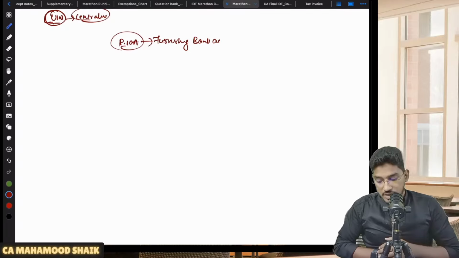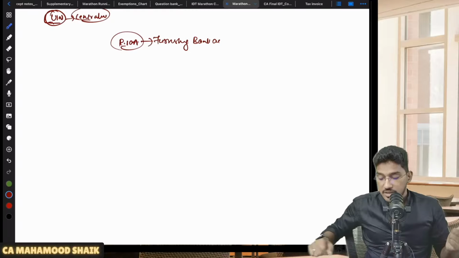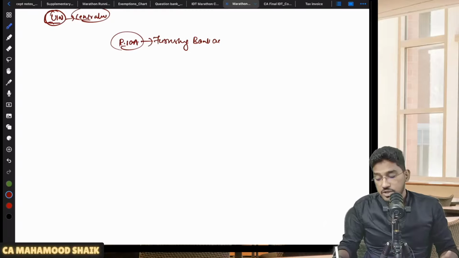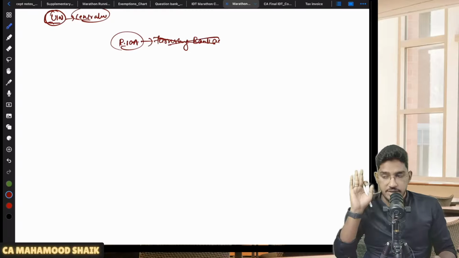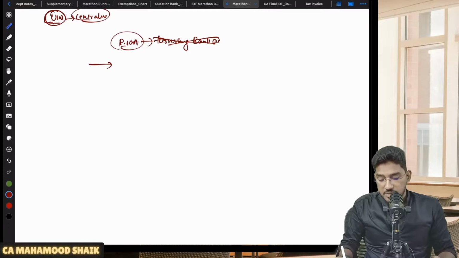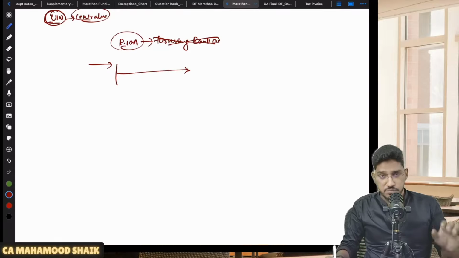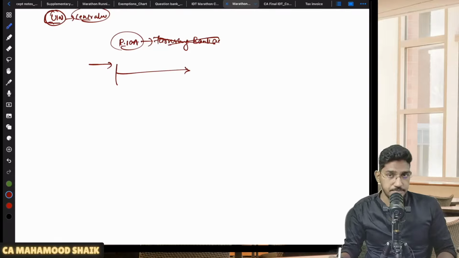Now what they are trying to say here is, when you are submitting GST REG 01, you are not required to furnish the bank account details. At the time of submitting an application for registration, you are not required to furnish the bank account details. Even after getting the registration certificate, you can furnish the bank account details.